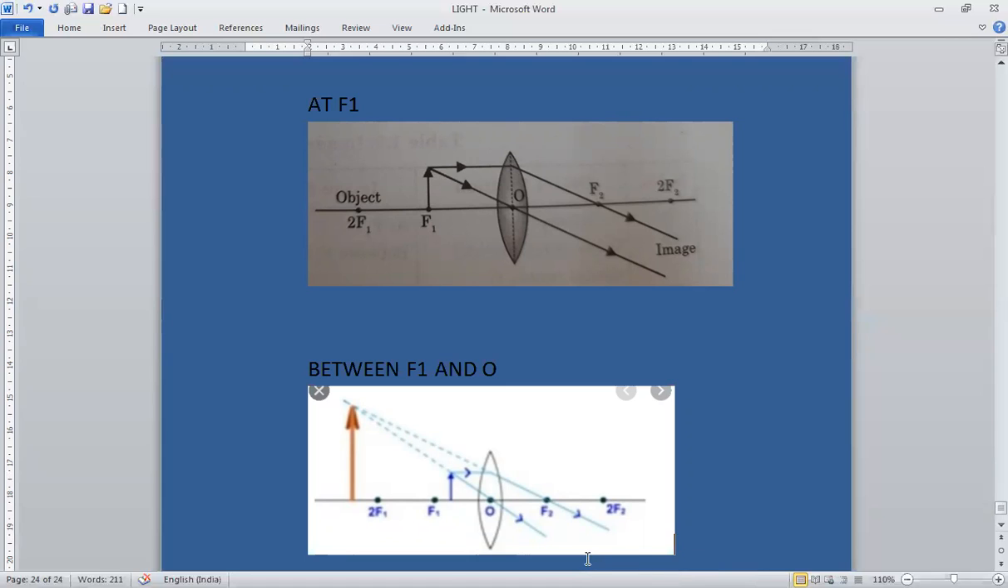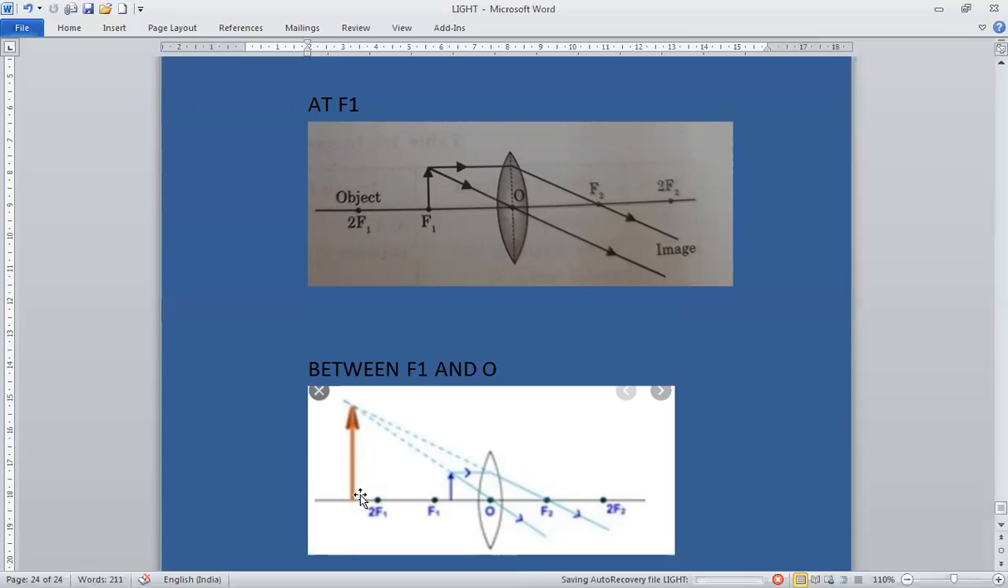Now, when the object is placed between f1 and the optical center, see, this is f1 and this is the optical center. This is the object. One ray of light parallel to the principal axis passes through the focus, and a ray through the optical center goes undeviated. The image formed is on the same side of the lens as the object. The object is placed over here, the image will always be formed over here. It is very large compared to the object, virtual and erect. You can see the erect image.